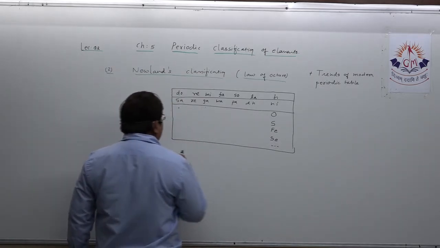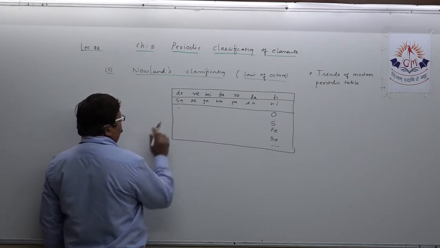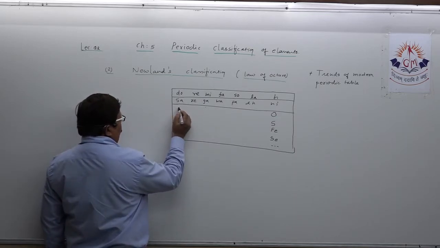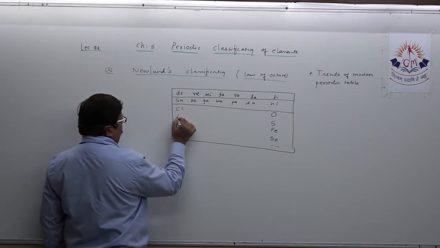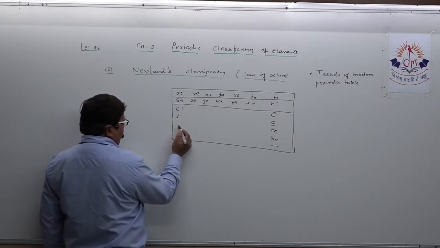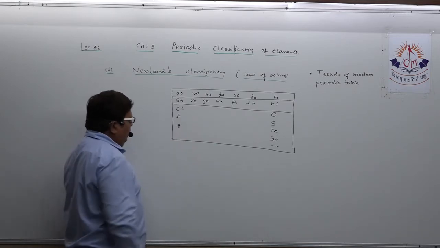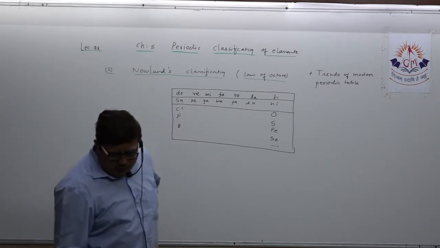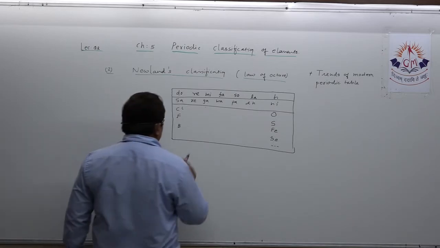Then, dear student, here you have to write chlorine, fluorine, then bromine. How you will revise, that is the guidance I am giving you.